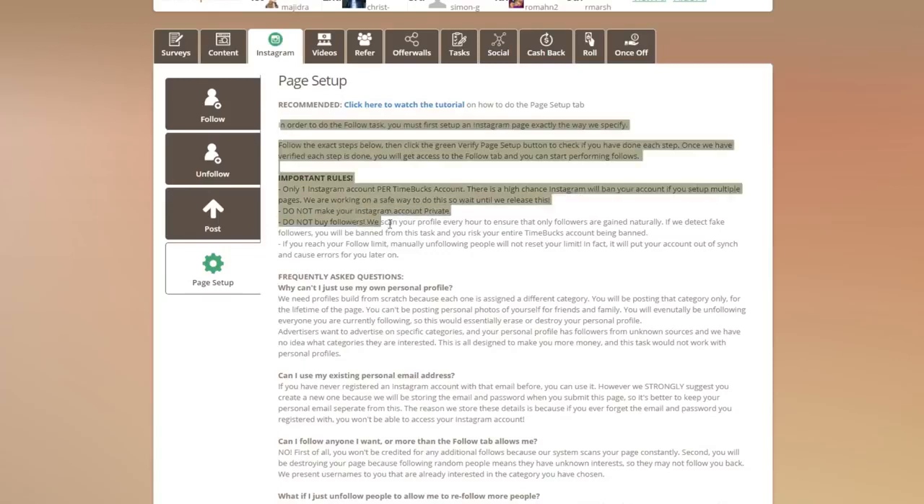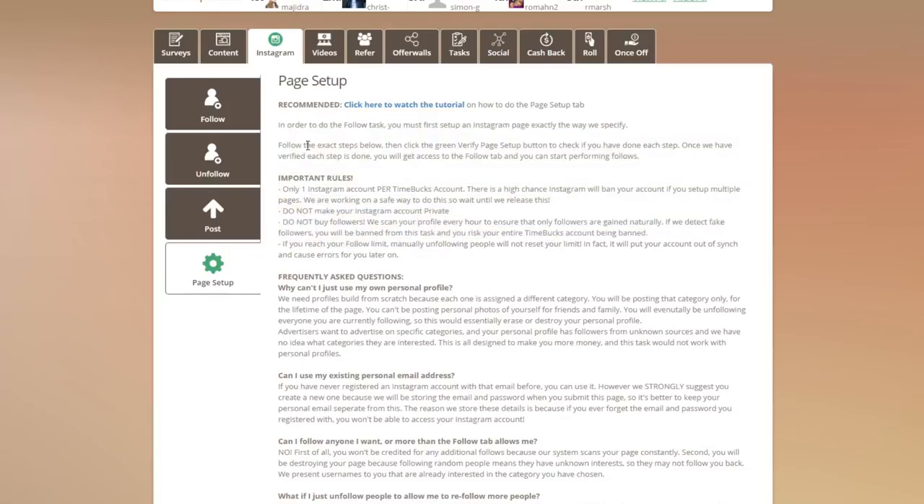We highly recommend that you read all of the rules before proceeding, because if you break one of these rules, you're going to end up getting the entire tab disabled for yourself. Only one Instagram account per TimeBucks account. There's a high chance Instagram will ban your account if you set up multiple pages. We are working on a safe way to do this, so wait until we release this.